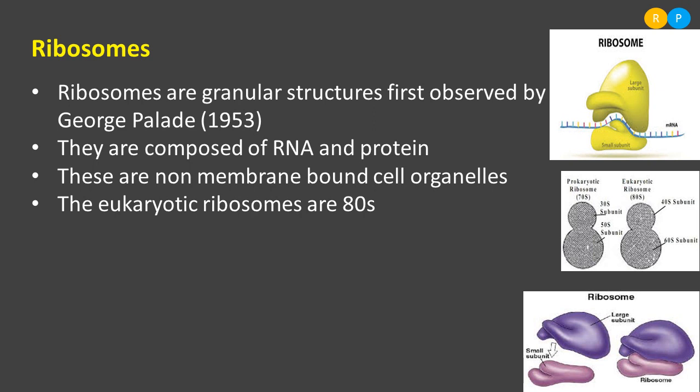That is called the larger subunit, and just above the larger subunit we have the small subunit. The large subunit and small subunit together form the complete structure of the ribosome, so each ribosome consists of two subunits. Clear? One is the larger subunit and the other is the smaller subunit.